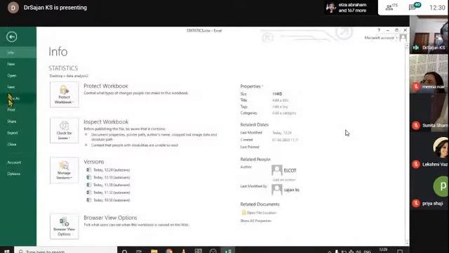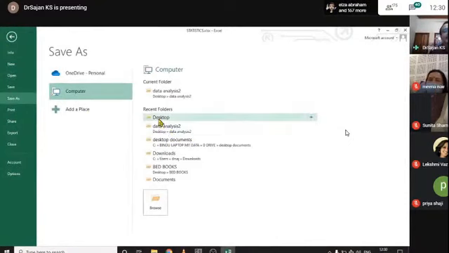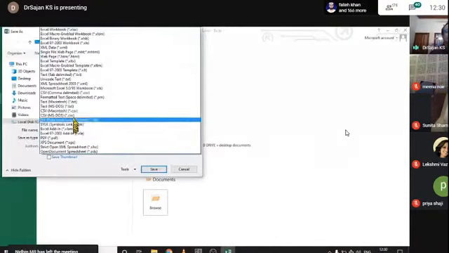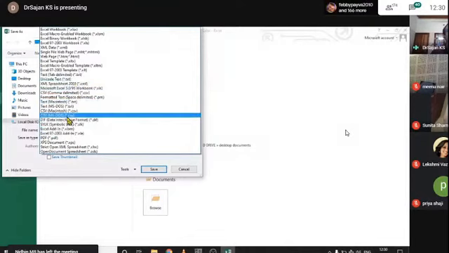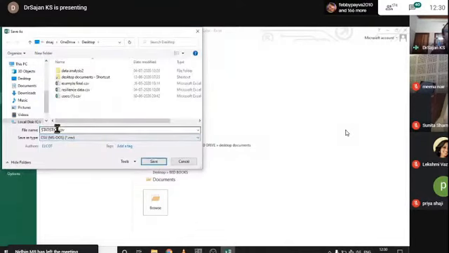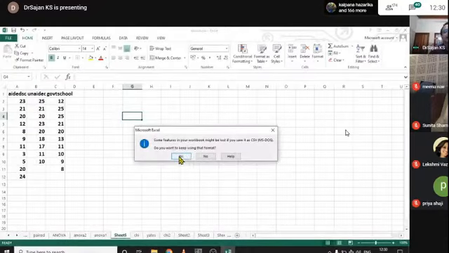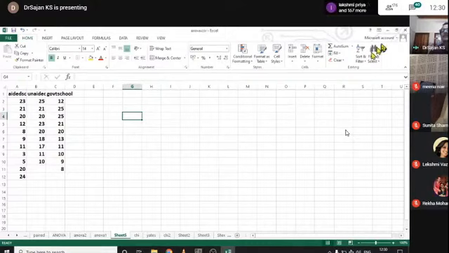File, save as, on desktop, convert this into comma separated value of DOS format. Okay, this is for ANOVA. I name it ANOVA. Click OK. Click OK. Click OK. Yeah, that's enough.